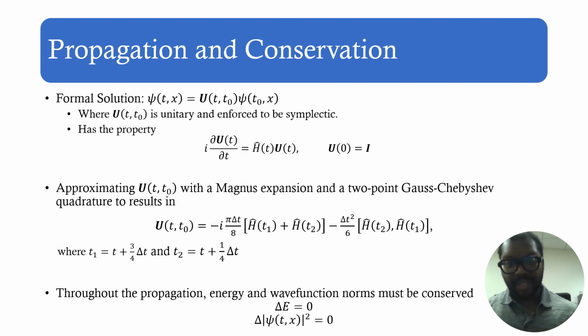We pick these main three properties as well as some symmetries, because these three properties give us the most information about our wave function, and specifically energy and wave function norms tell us about the behavior of our particle.